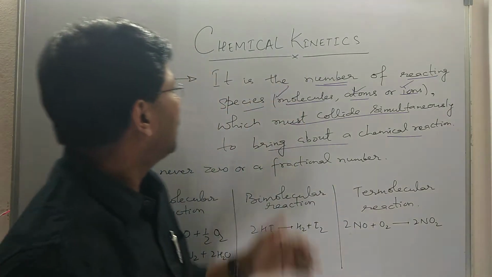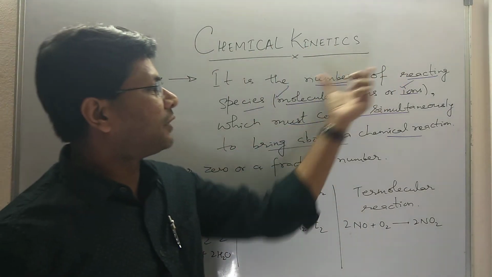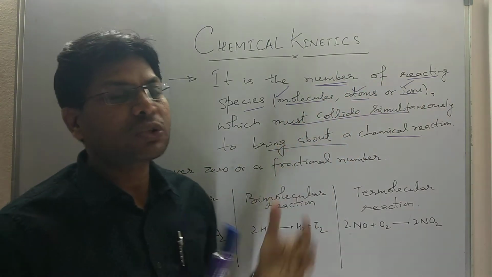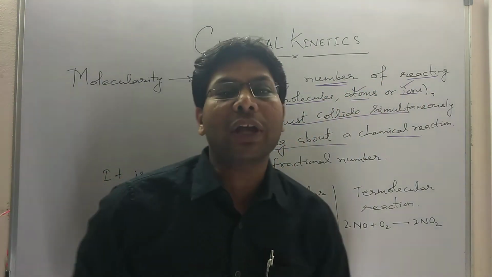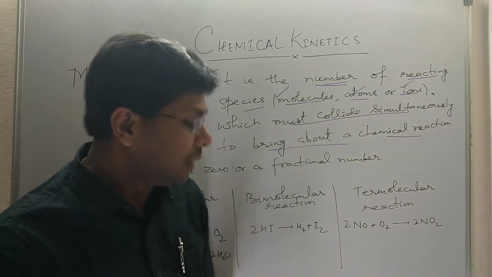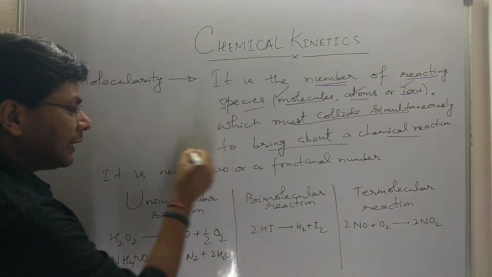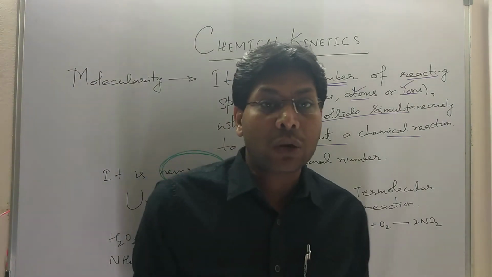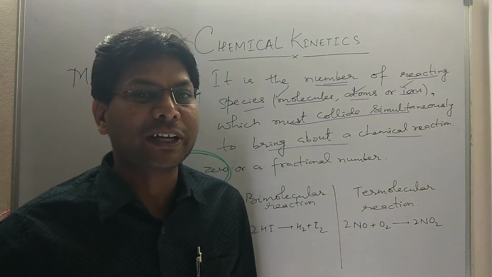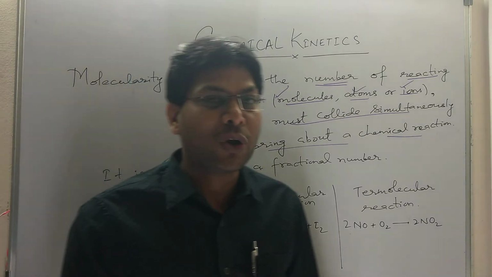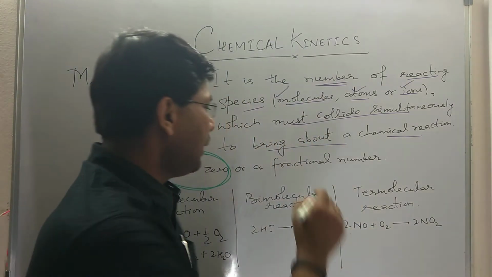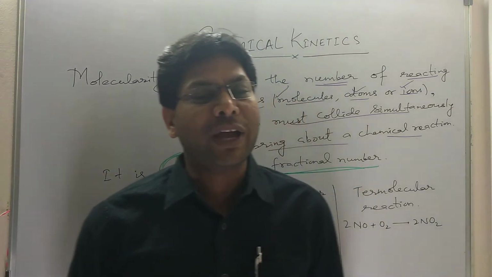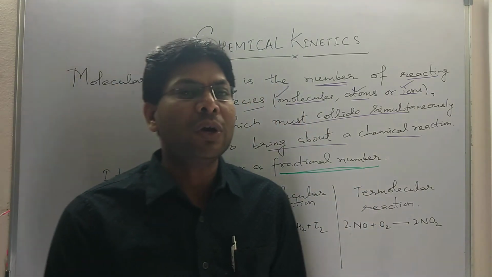So molecularity is the number of reacting species, molecules, atoms or ions, which must collide simultaneously to bring about a chemical reaction. Molecularity can never be zero. A zero molecularity means there are no molecules and we are expecting a product, which is a miracle, and that will not happen in chemistry. And it can never be a fractional number, because we cannot break a molecule into half, 1.5 or 2.5.